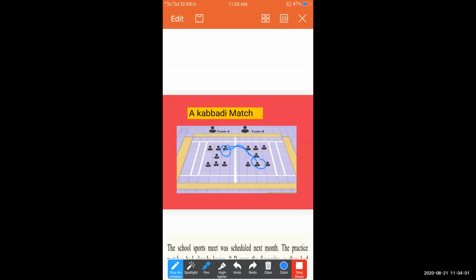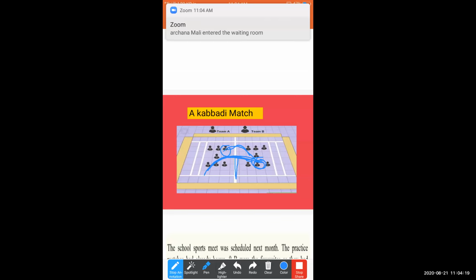And when he touched Suresh, Govind must return back. He has to touch the middle line or cross the middle line. If he crosses or touches the middle line, it shows that Govind wins.